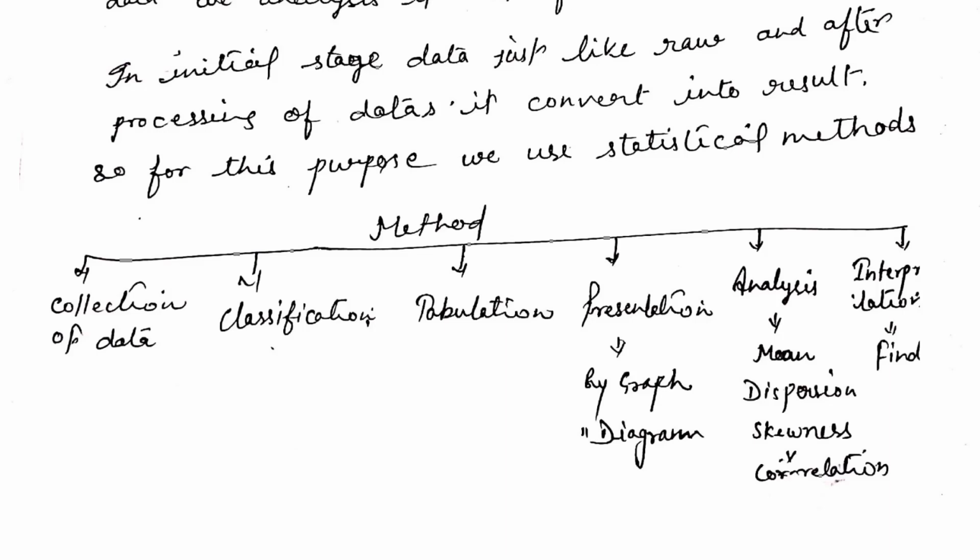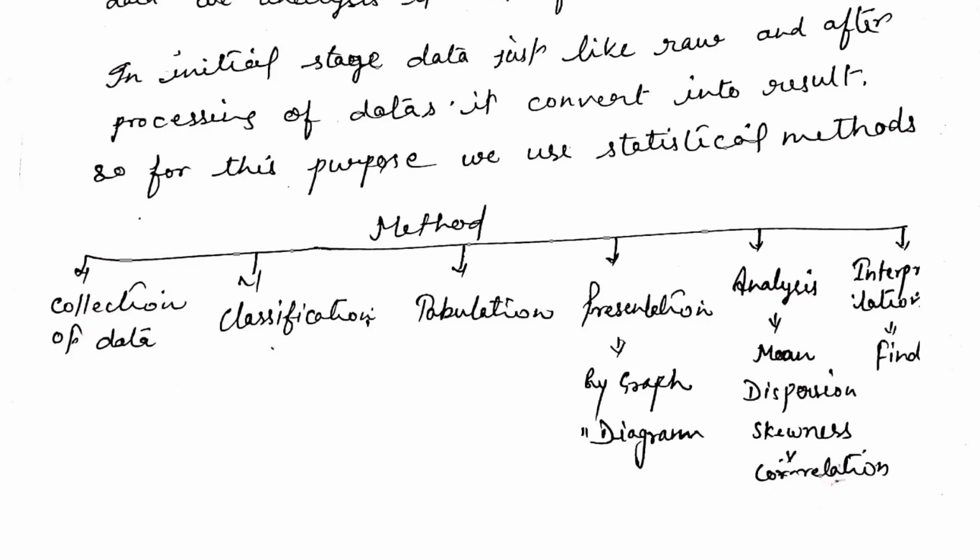Then we come to the point of analysis of the data. Under this method, we can analyze the data by different methods. For example, we can opt for the average, mean or arithmetic mean, dispersion, skewness, or the measurement of correlation. With the help of these methods, we can easily compare the data with each other.